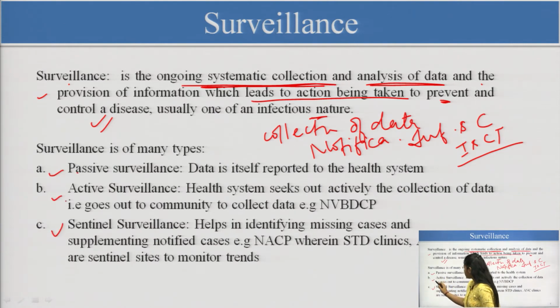You can see passive, active and sentinel. What is the difference here? In passive surveillance, what happens? Data is itself reported to the healthcare system. I think you have seen this type of system in most cases. What happens? The patients are going to the hospitals, to these healthcare centers.